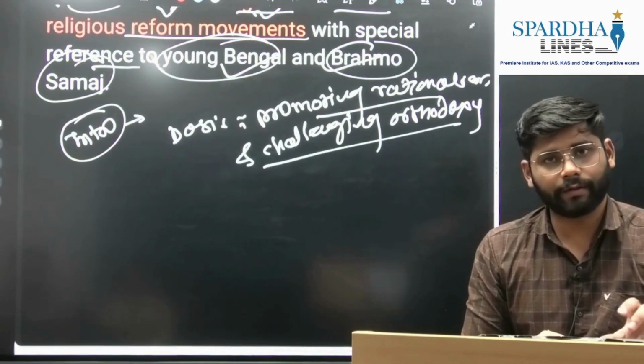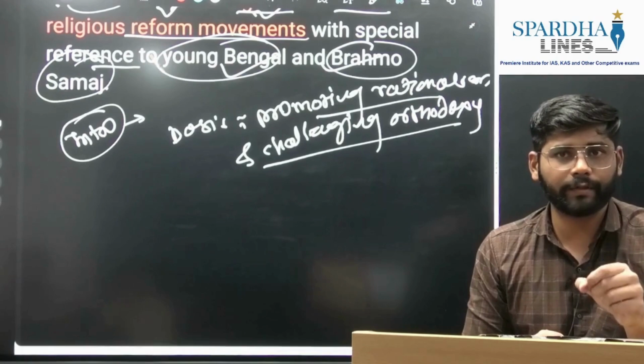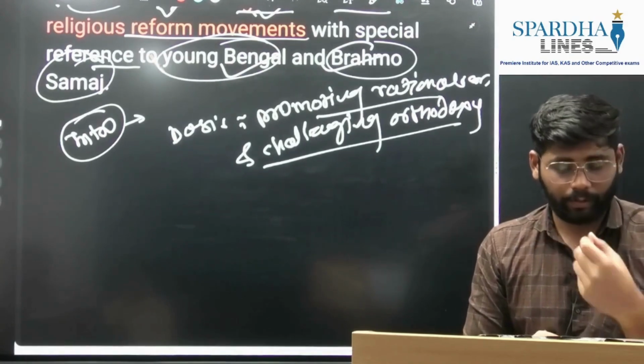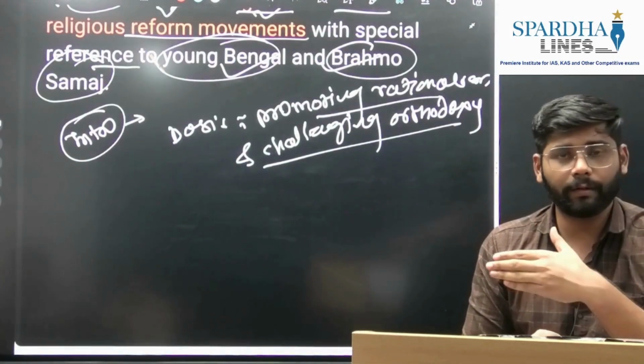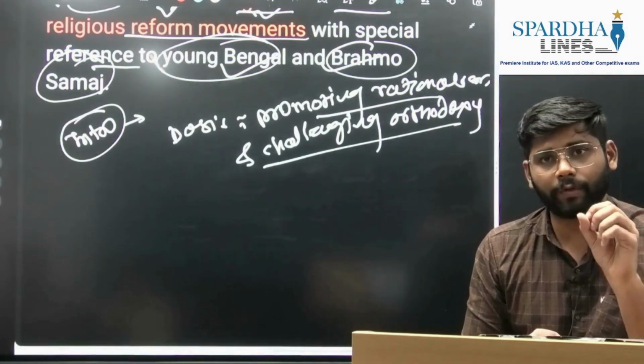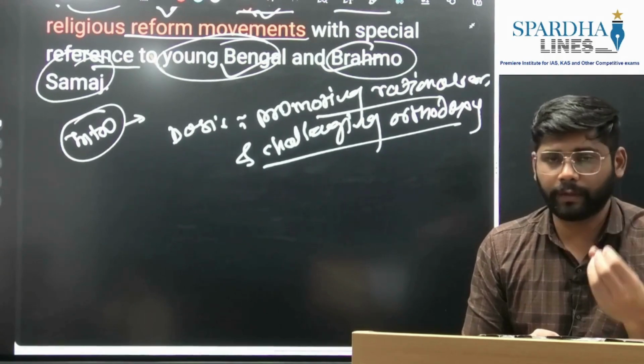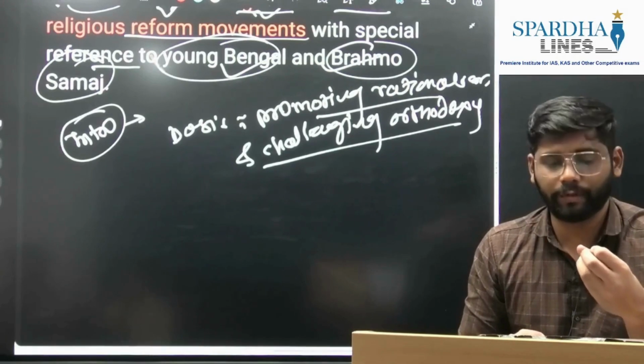There were several reasons behind the rise of these social religious reform movements. So when we see the reasons or causes, we'll see this angle from the social religious causes and political causes. In certain aspects we can see the economic causes also.